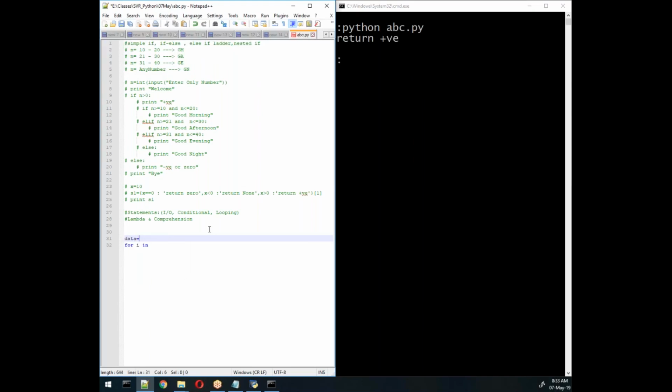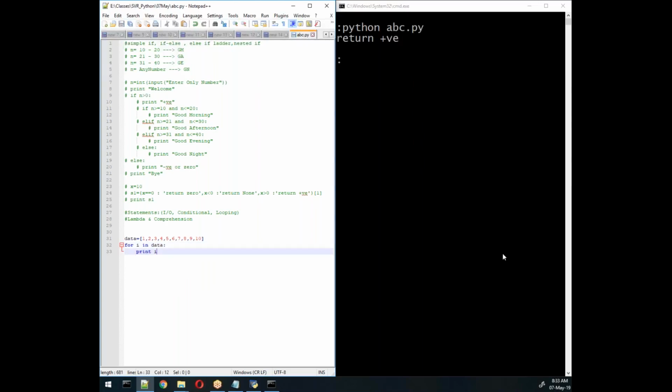Data is equal to a list 1, 2, 3, 4, 5, 7. Like these values we have, right? Data.